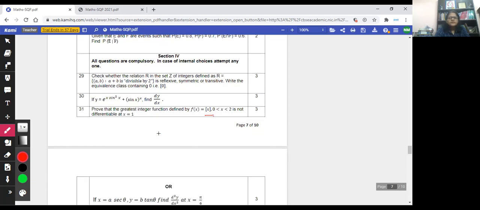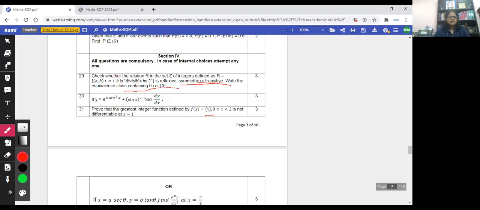Section 4: all questions are compulsory. In case of internal choice, attempt any one. Here, check whether the relation is reflexive, symmetric, transitive, and write the equivalence class containing 0. Again, it is part of the syllabus.